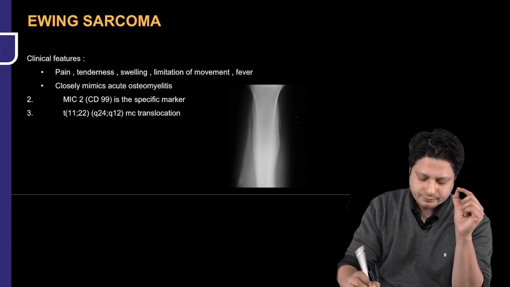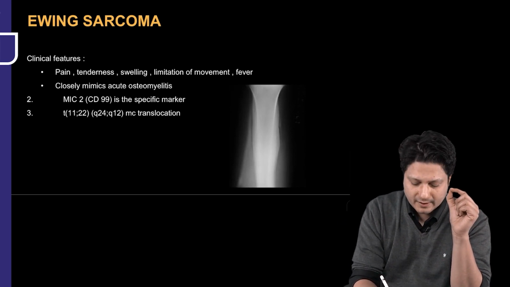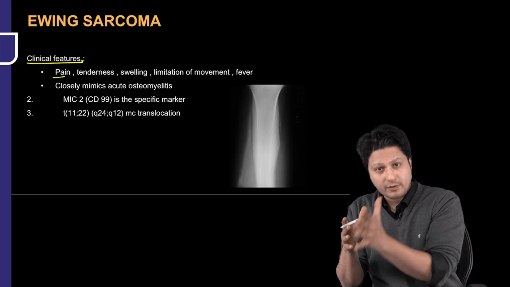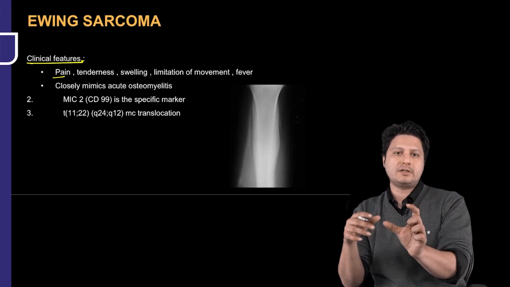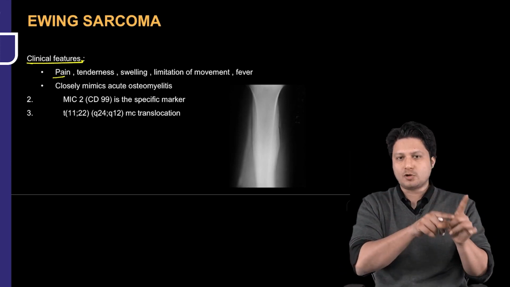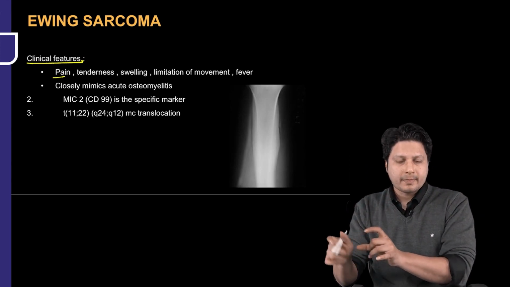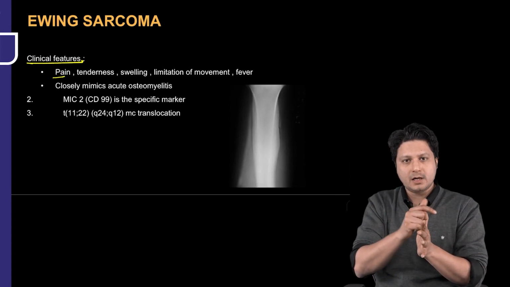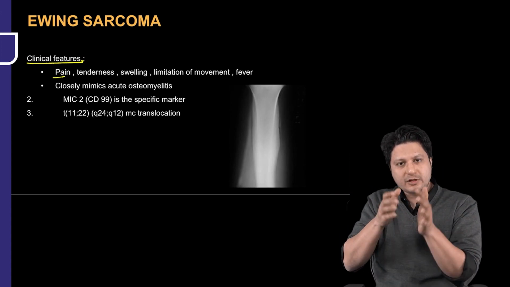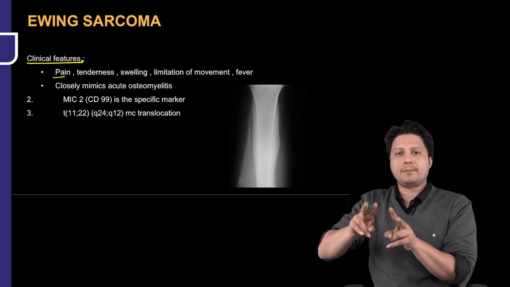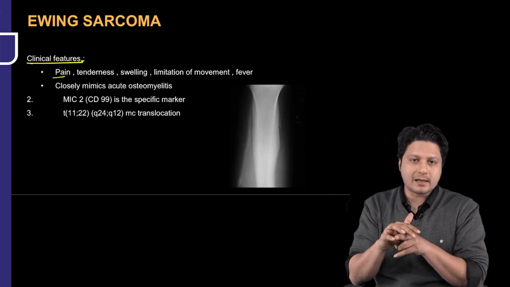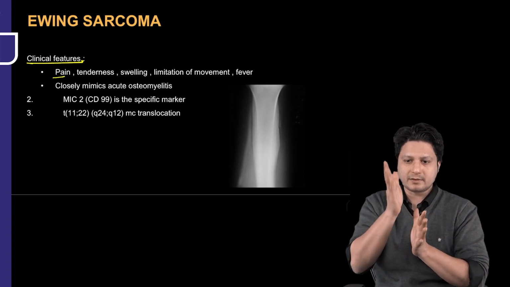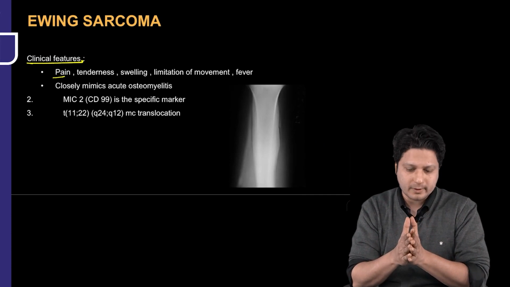Point number 1, there will be pain as far as clinical features are concerned. There will be pain, tenderness, swelling, limitation of movement associated with fever. And all these clinical features are similarly seen in an acute osteomyelitis patient. When we discussed acute osteomyelitis, I told you that half of the abscess you are draining out has to be sent for histopathological analysis because of the very common clinical features shared by these 2 conditions, that is acute osteomyelitis and Ewing sarcoma.